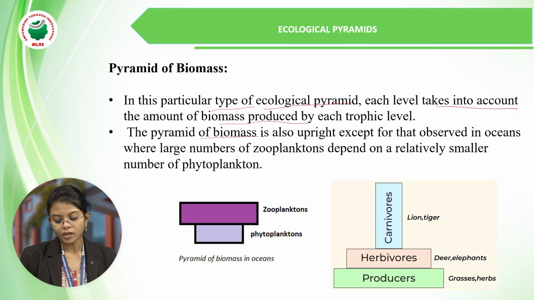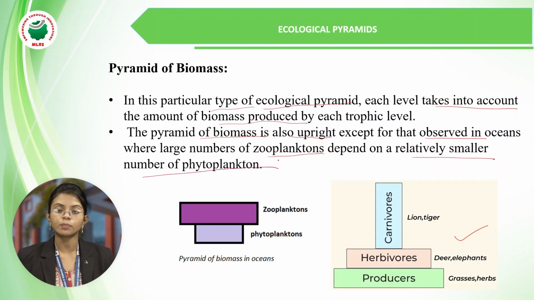The pyramid of biomass is also upright, except for some conditions like in oceans, where a large number of zooplanktons depend on a relatively smaller number of phytoplanktons. Except for this condition, the pyramid of biomass is upright.